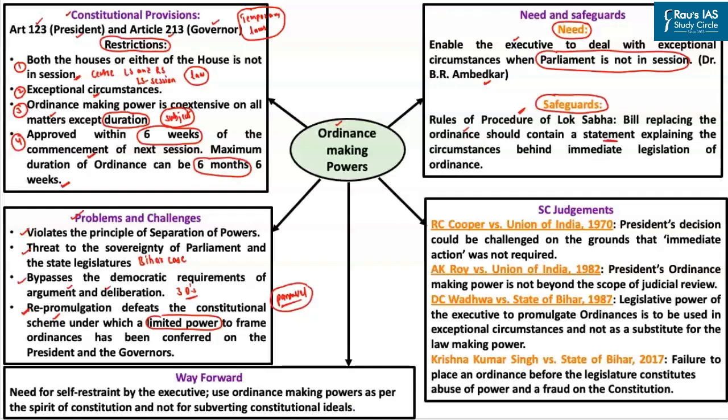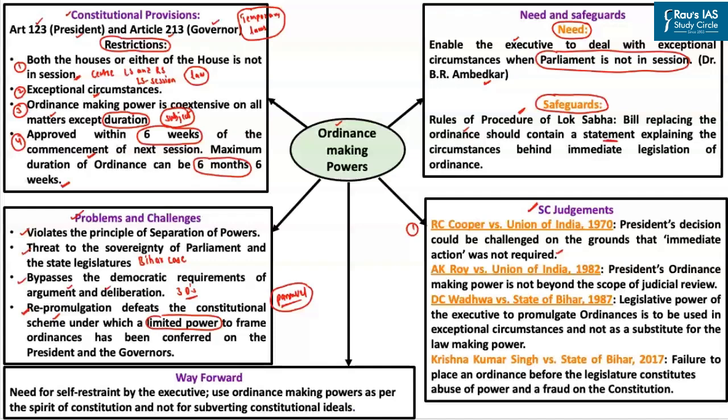Over a period of time, the Supreme Court of India has passed a number of judgments with respect to ordinance making powers. So let's look into these judgments one by one. First and foremost, in a very famous case known as R.C. Cooper versus Union of India, the Supreme Court of India ruled that the president's decision to promulgate an ordinance can be challenged on the grounds that immediate action was not required.